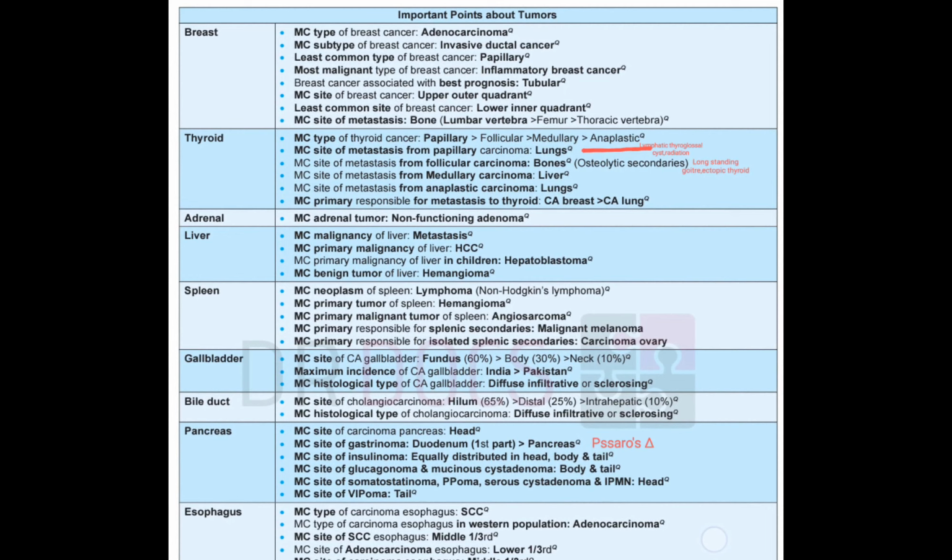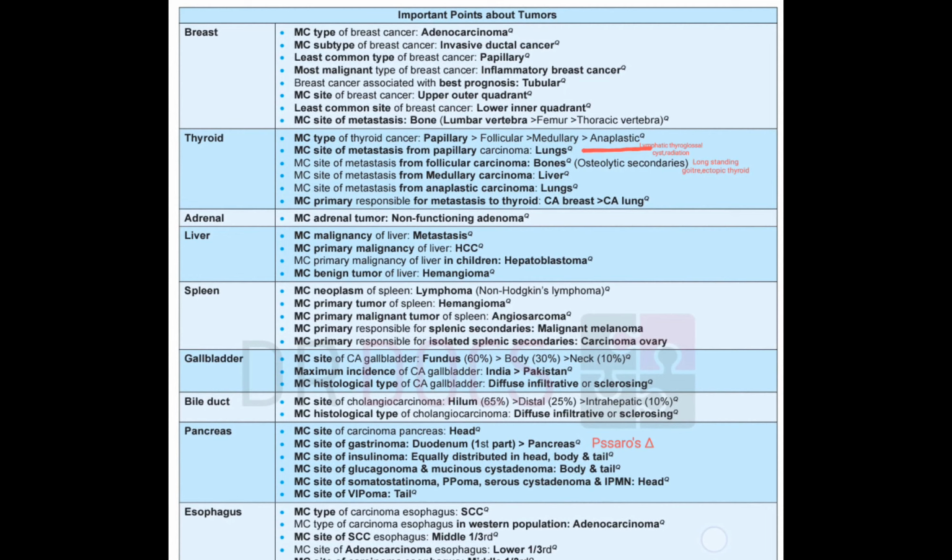So both papillary and anaplastic, that is first one and last one, goes to the lungs. And most common primary for the mets to the thyroid: to the thyroid, mets come from breast and from the lungs. Then we have adrenal. In adrenal, most common is non-functioning adenoma. That is the tumor that is not secreting any hormones or other substances.